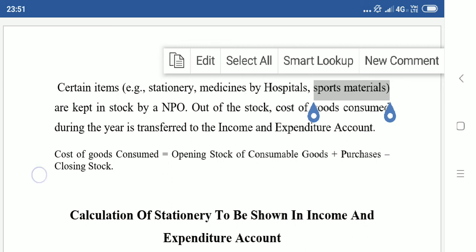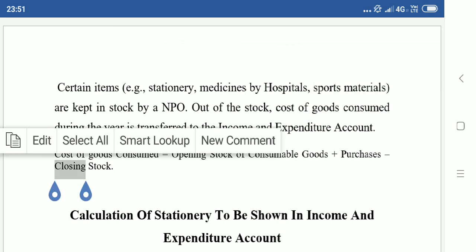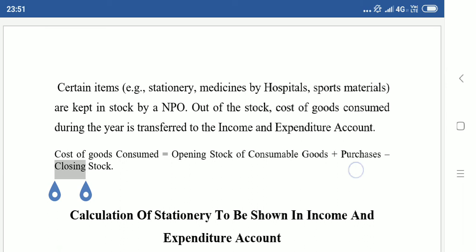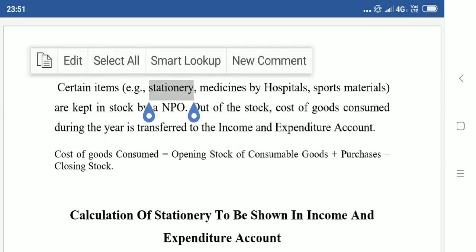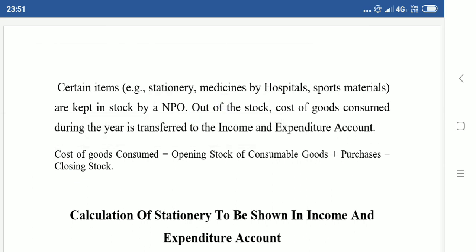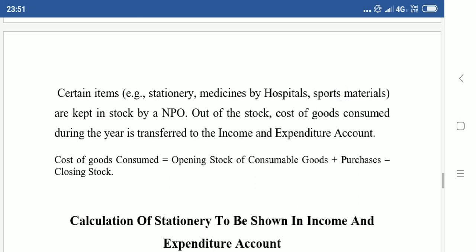The closing amount will appear in the closing balance sheet asset side. Purchases we will get from the payment side of the receipts and payment account. Opening plus purchase minus closing. Cost of goods consumed will appear, you should not write goods, children. You have to write cost of stationery consumed, or cost of medicines consumed, or cost of sports materials consumed. You have to show it in the expenditure side of the income and expenditure account. Okay.